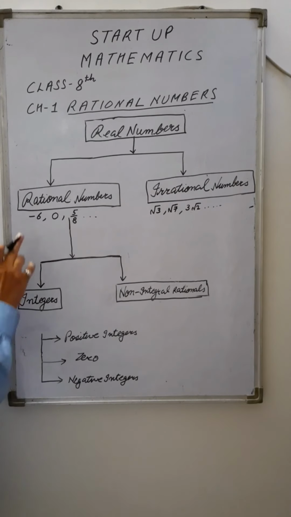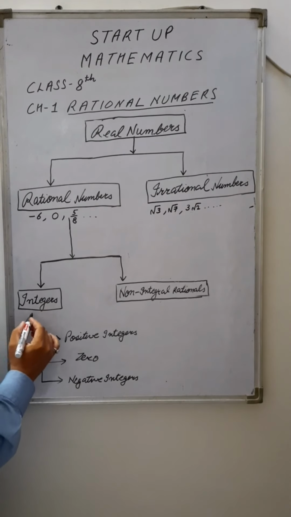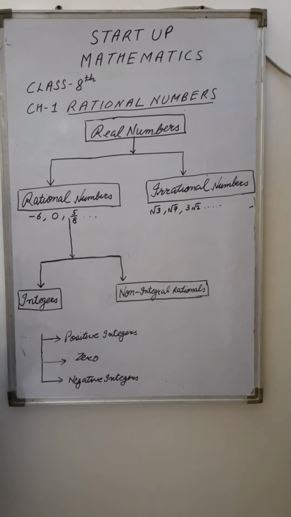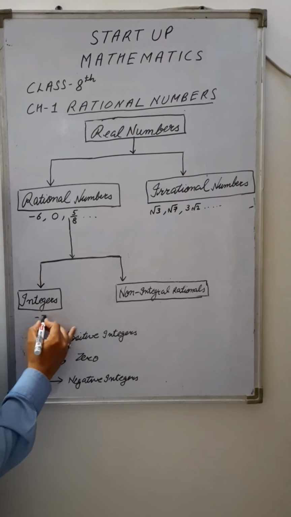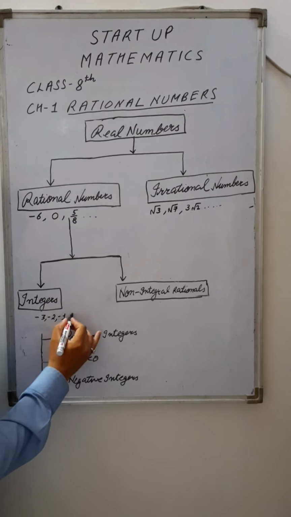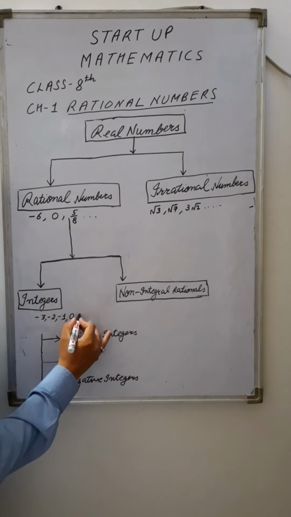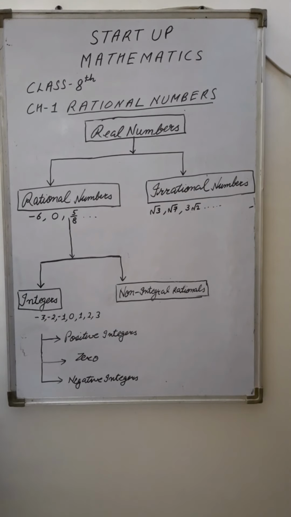If we see the rational numbers, here I am writing the integers. Integers are also rational numbers. So you know very well about integers. Integers contain negative numbers, positive numbers and zero. Also you learned about the number line. So examples of integers: -3, -2, -1, 0, positive numbers 1, 2, 3. So these are the integers.